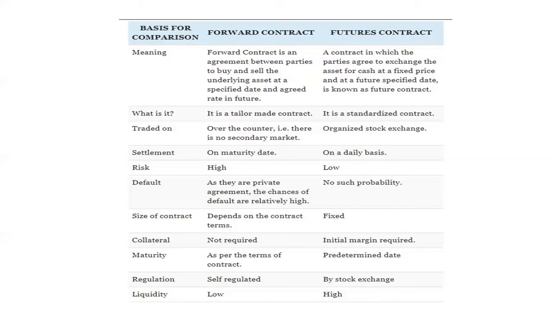These are private agreements, so default risk is high, but in futures there is no such probability of default risk. Then the size of the contract depends upon the contract terms, but in case of futures, these are fixed. Then there is collateral. No collateral is required in case of a forward contract, but in case of a futures contract, initial margin is required.